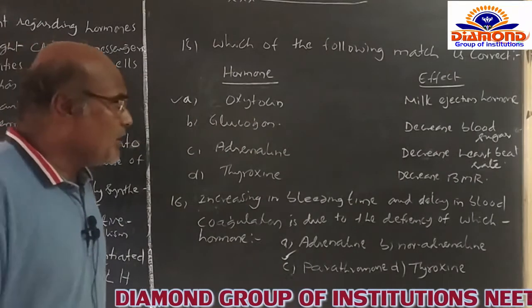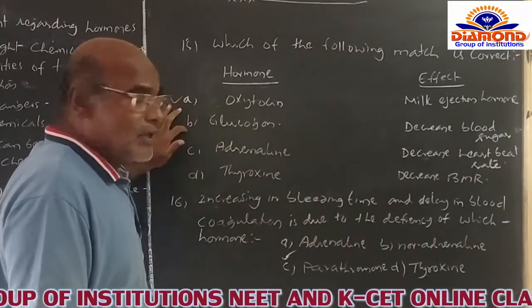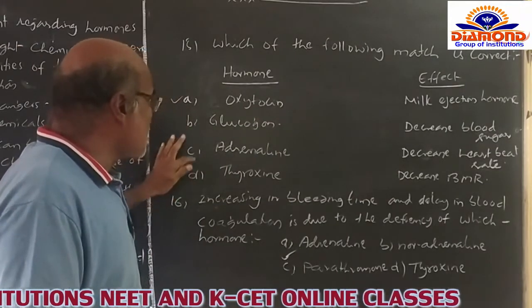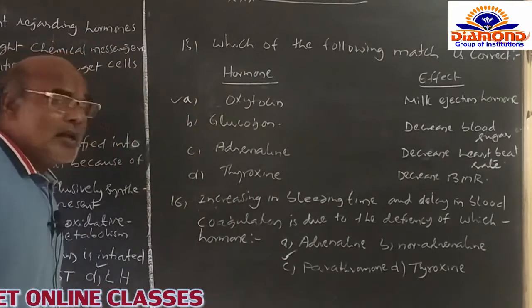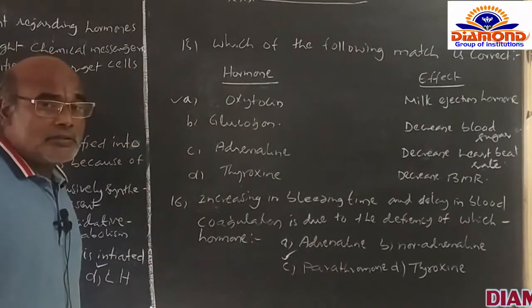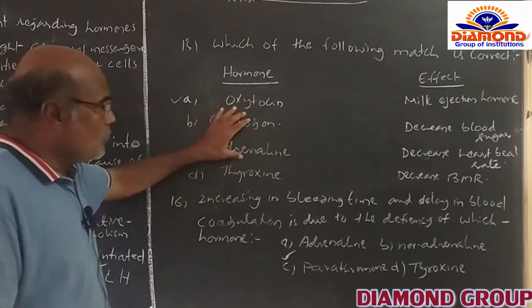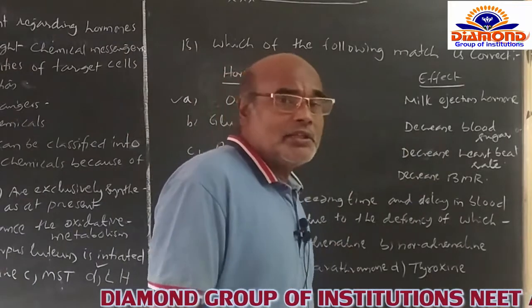It never decreases the BMR rate itself. Regarding the B, C and D options, glucagon is the name of one hormone, adrenaline is another hormone, and thyroid is the third hormone. These three hormones' effects are not correctly given.